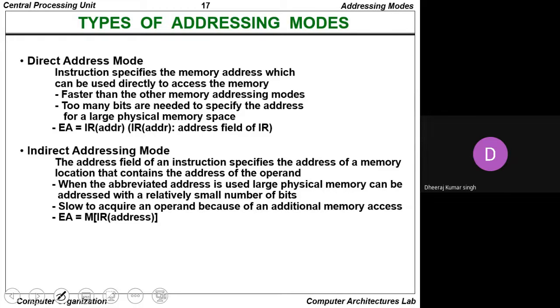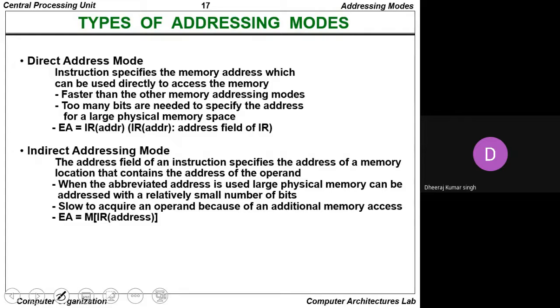And next is the indirect addressing mode. The address field of an instruction specifies the address of a memory location that contains the address of the operand. So when this abbreviated address is used, a large physical memory can be addressed with a relatively small number of bits.